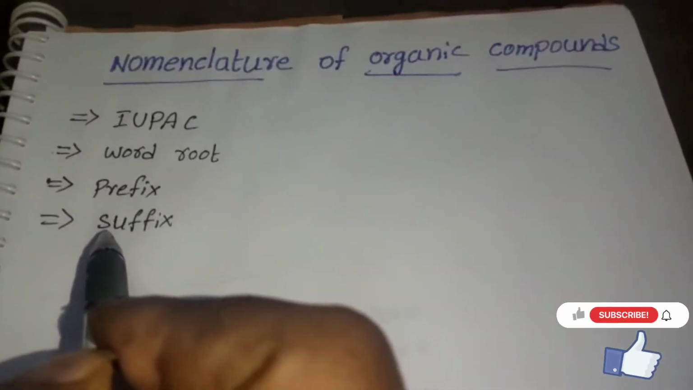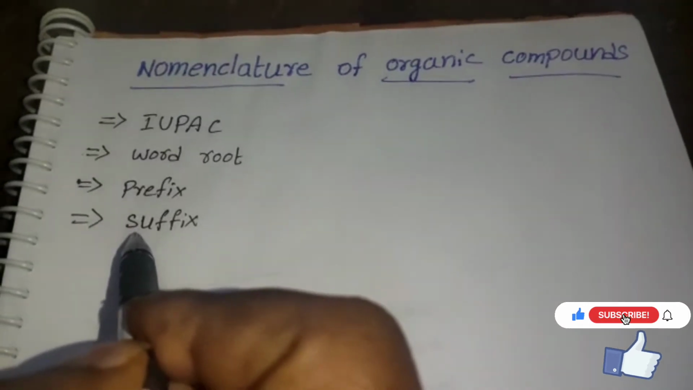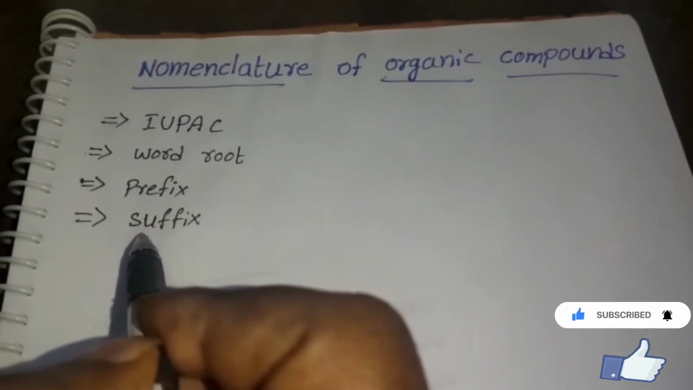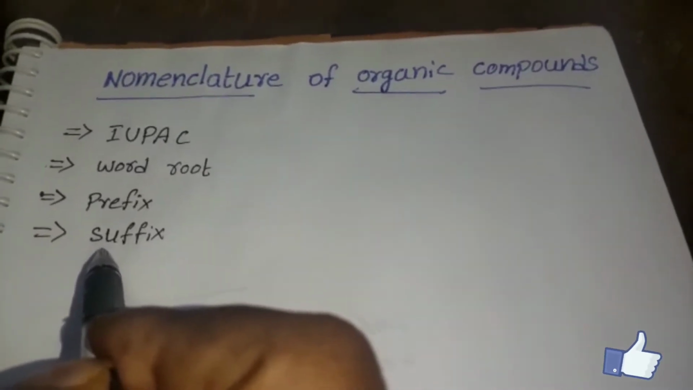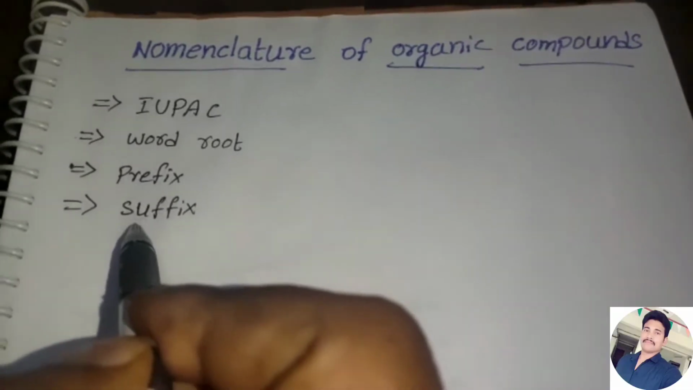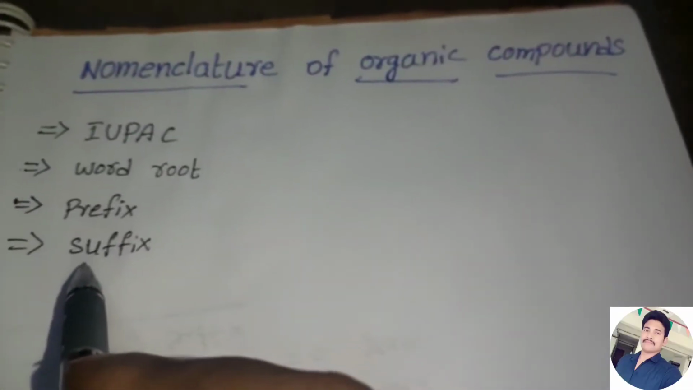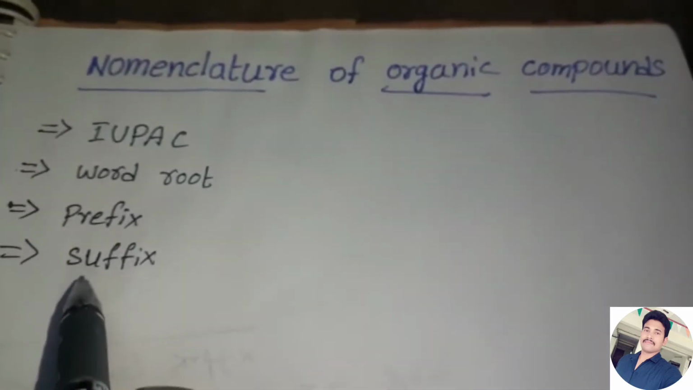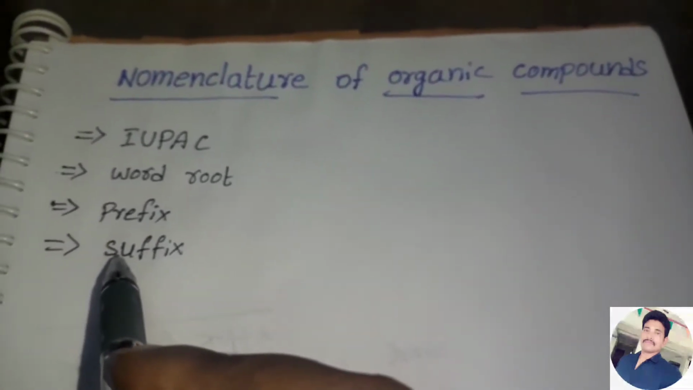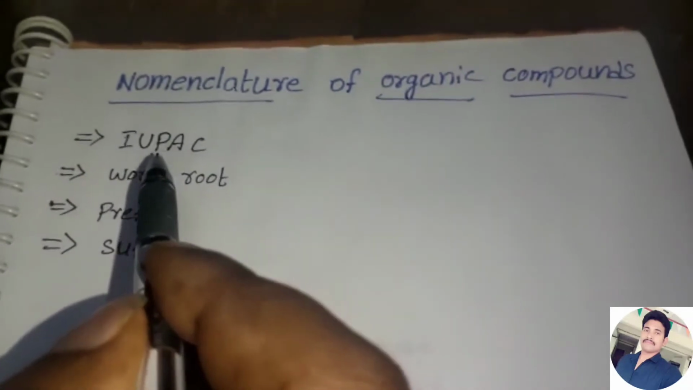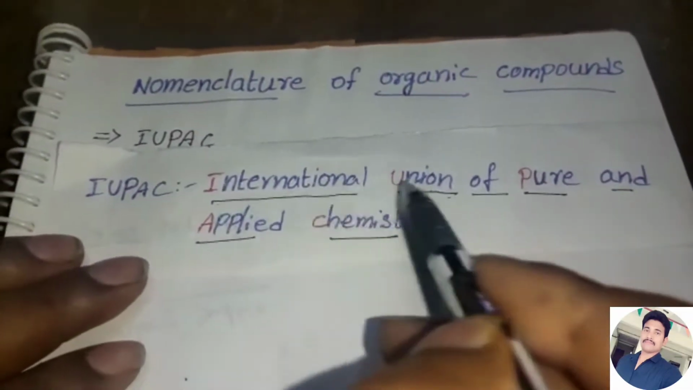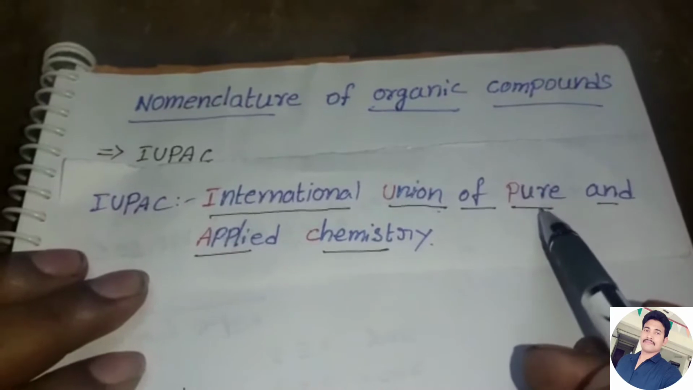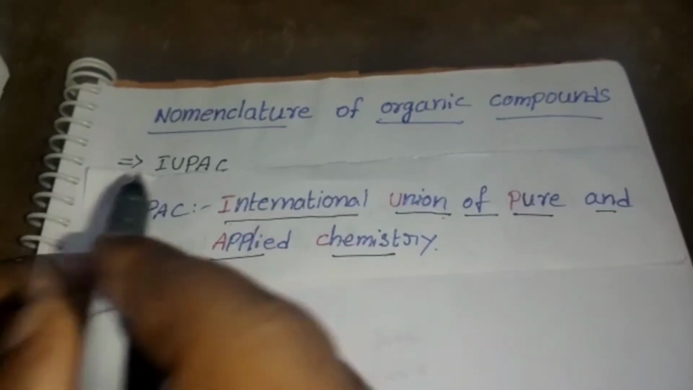Already we know that millions of organic compounds are present. The number of organic compounds is very big and it is very difficult to remember their names individually. To overcome this problem, scientists developed the IUPAC nomenclature system. So what is the IUPAC? IUPAC means International Union of Pure and Applied Chemistry.